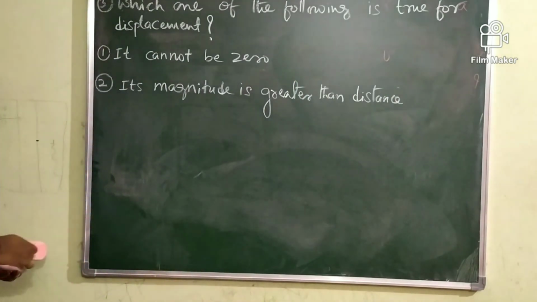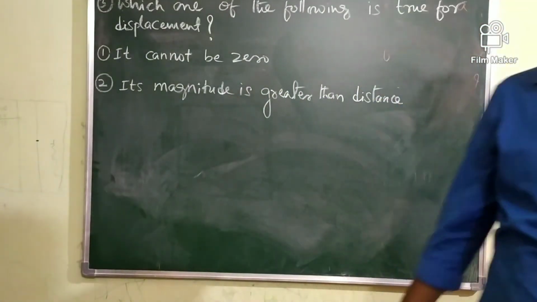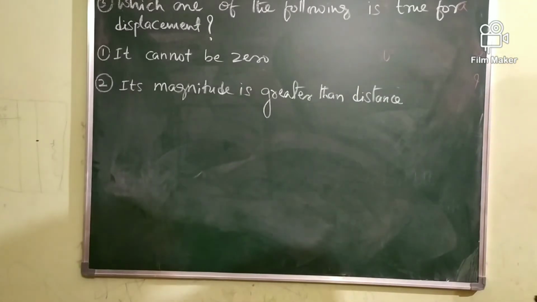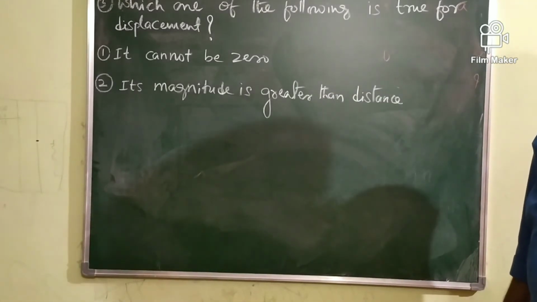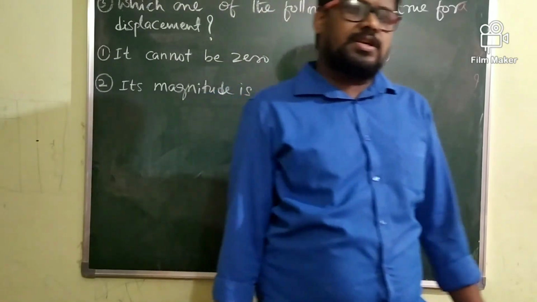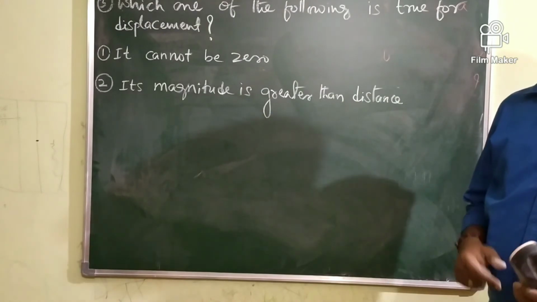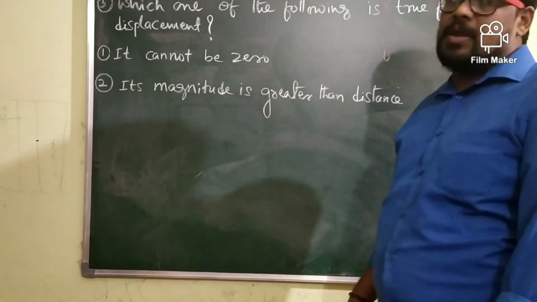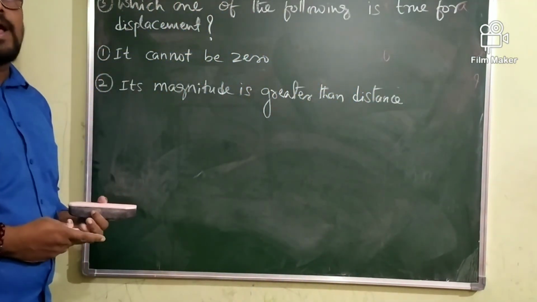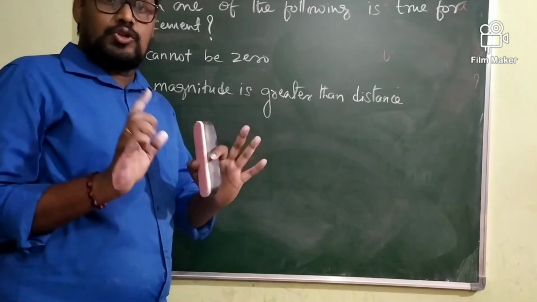So read the question carefully, and in the previous examples I already made one point clear. Whenever the body is in a state of motion, the distance traveled by the body is never zero. But displacement may be zero, positive, or negative. So it's possible to have zero displacement even though the distance traveled by the body is not zero.